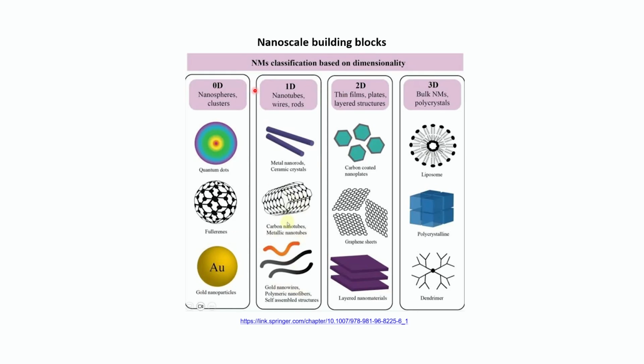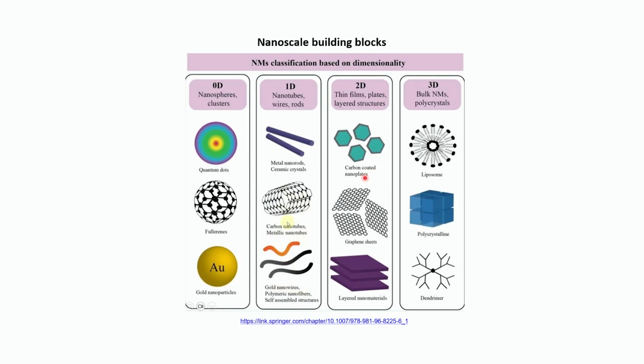Then 1-dimensional nanotubes, wires, or rods. These are metal nanorods, ceramic crystals, carbon nanotubes, metallic nanotubes, or gold nanowires, polymeric nanofibers, and self-assembled structures. Then 2D: thin films, plates, and layered structures.